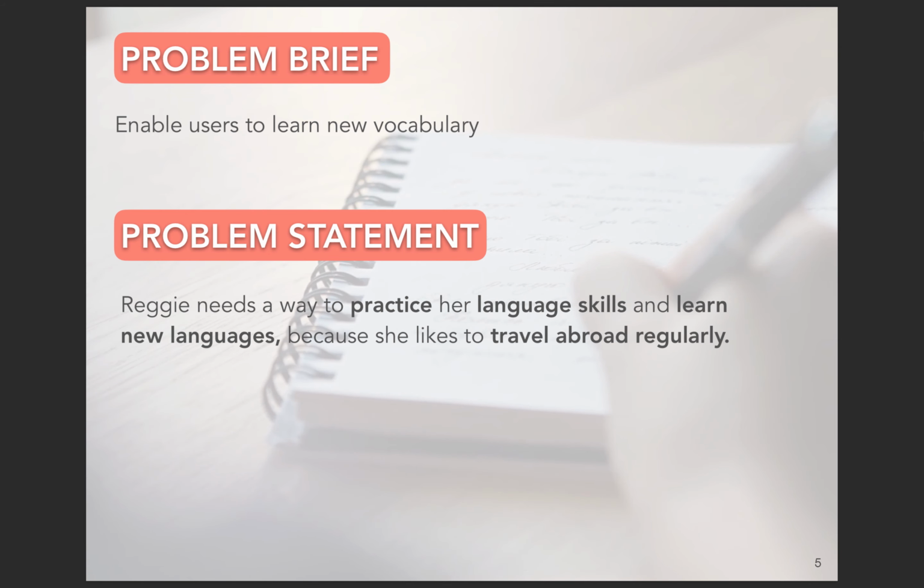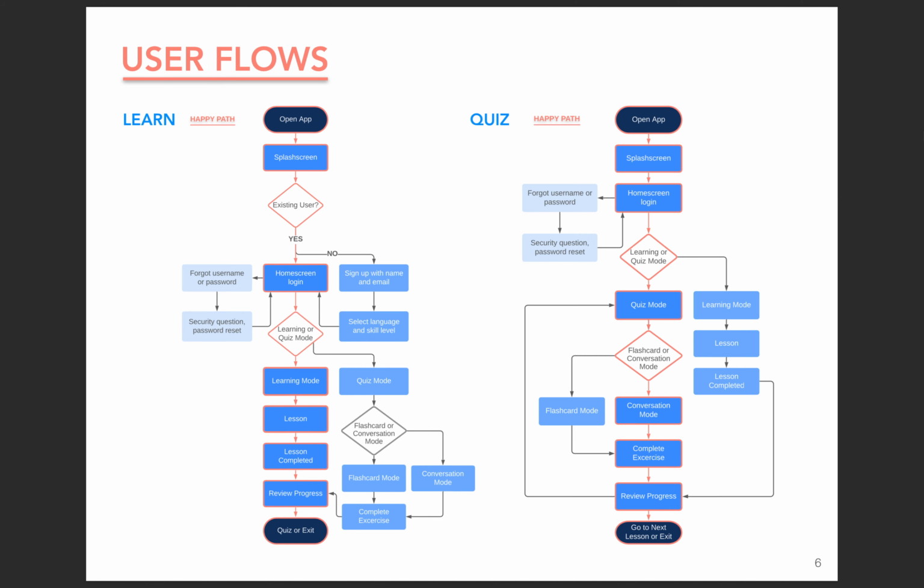To address Reggie's needs, Fluency enables users to learn new vocabulary and practice language skills. Based on feedback during user interviews, Fluency focuses on two main functions: learning new words and phrases, and regular testing of what you've learned with the opportunity to review your progress. These diagrams show the basic framework for each of these paths within the app.